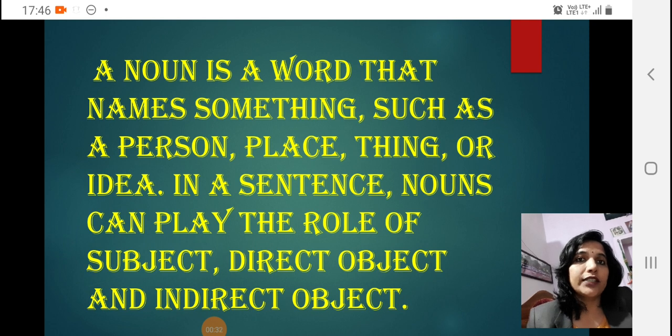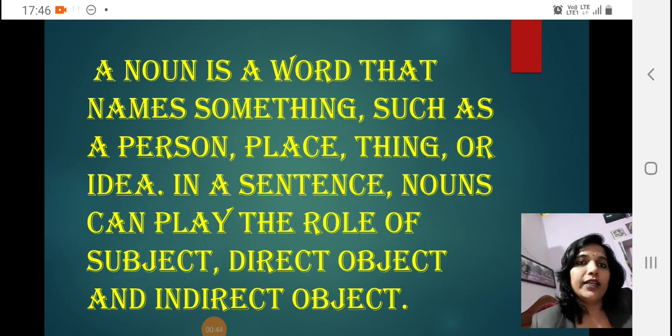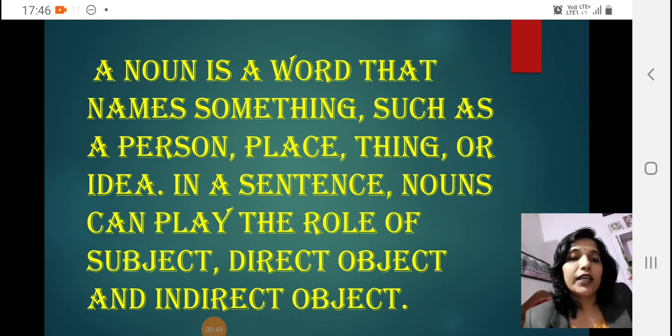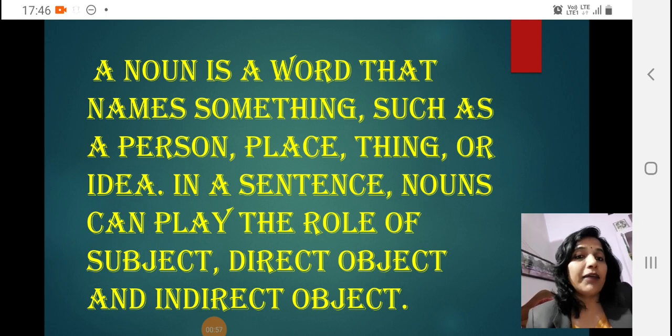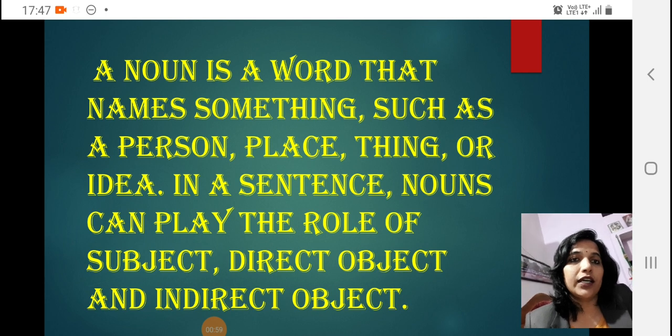As we all know, noun is a naming word, and it gives a name to a person, place, thing, idea, feelings, or emotions. Everything comes in a noun. In a sentence, a noun can play the role of a subject, a direct object, or an indirect object. I already taught you direct and indirect object in the active and passive voice slide. You can cross-check.